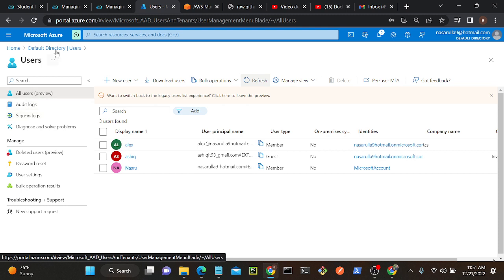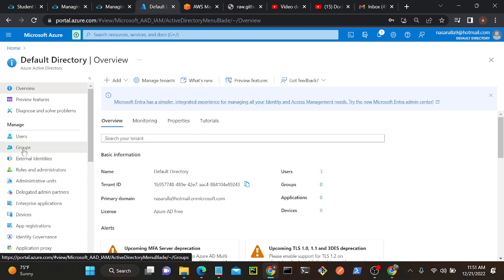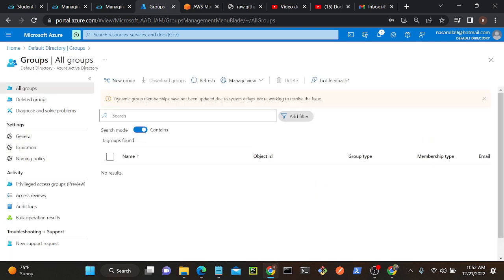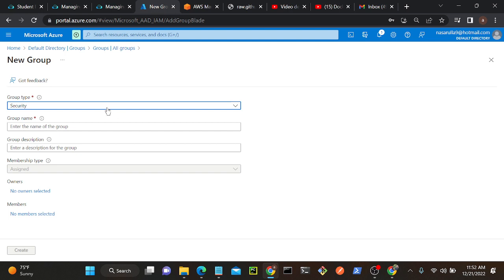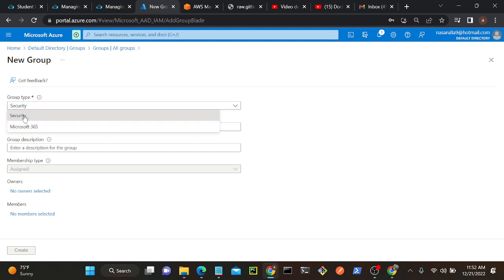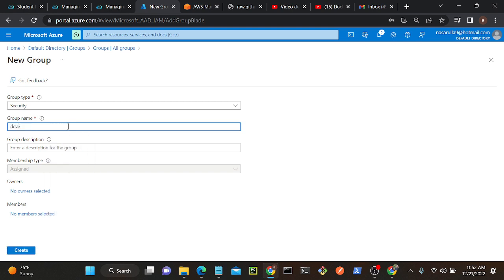I'll go to my default directory again. Beneath users we'll be able to find groups. I'll open groups and create a new group. As of now I don't have any groups. We have two options, one is Security, another one is Microsoft 365. If I select Security, I can enter a group name. For example, my group name is developers. I can put any name, and I can give a description if I want. And one more thing, you can see the membership type is Assigned.